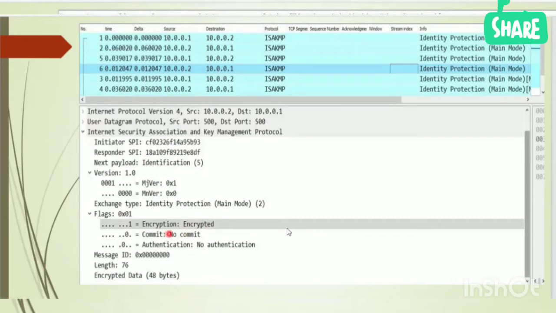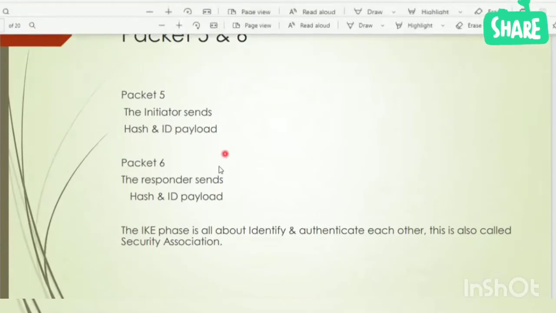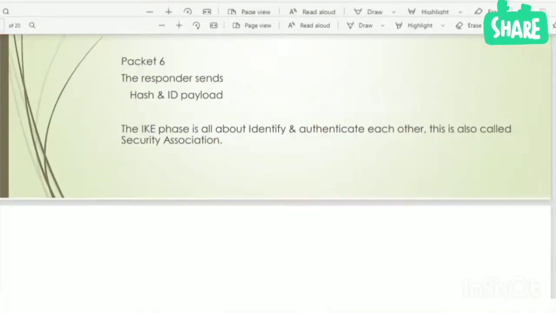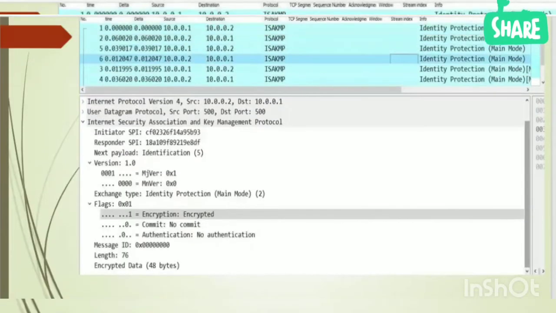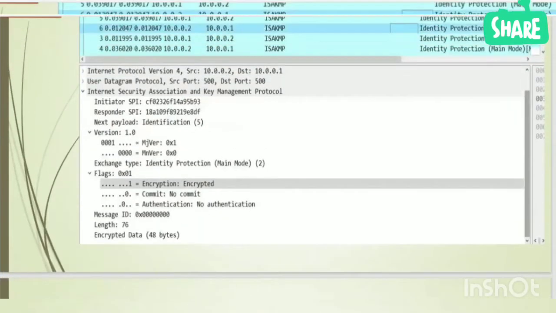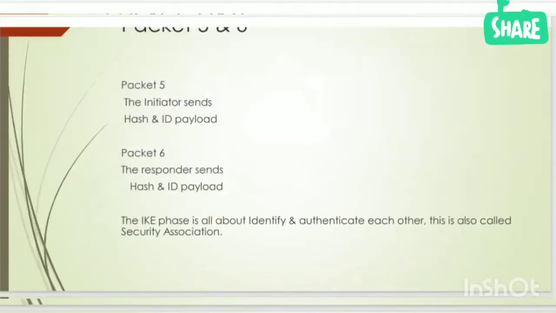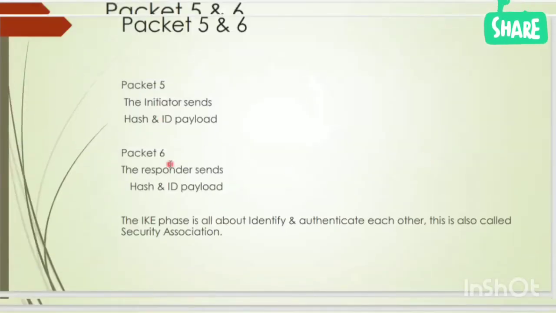So that's why I'm telling you, it's sending hash and ID payload. You can see UDP port 500 as source and destination. So this is another important thing. Now they are sharing hash and ID payload with each other.